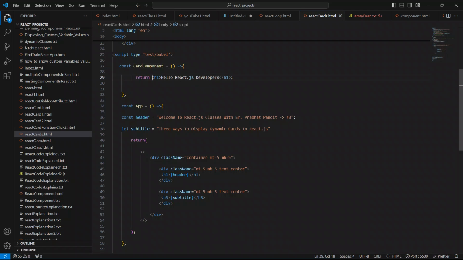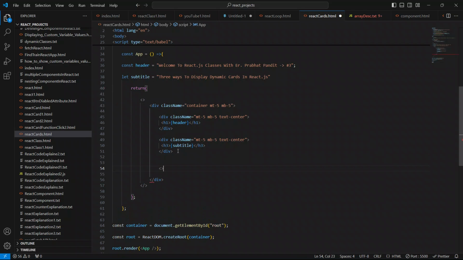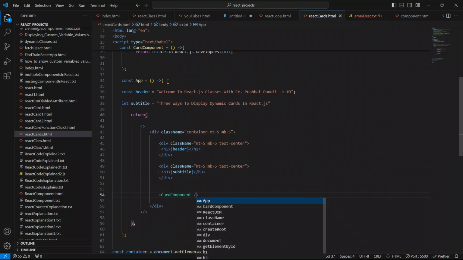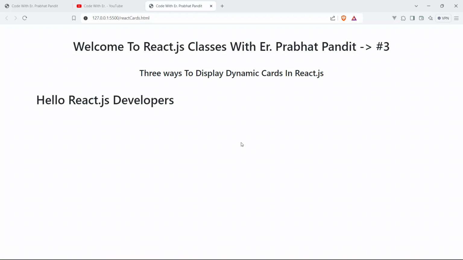So guys, in order to show this value on the browser, we have to copy this component name, which is card component, and go to the parent component, inside this return statement, inside this container div or the wrapper div. We have to say it like this. Now this text will be shown on the browser inside the h1 element. Save your code, go to the browser and see, boom guys, you can see here hello React.js developer.